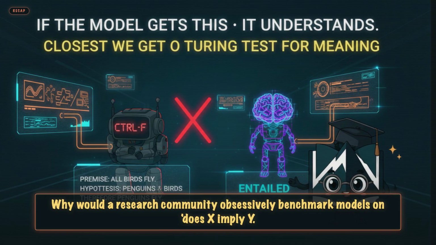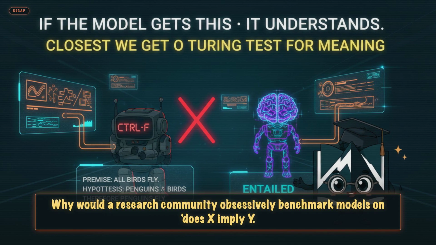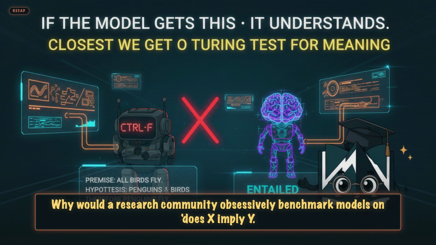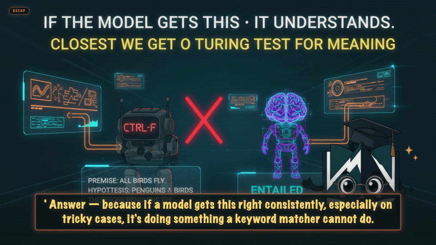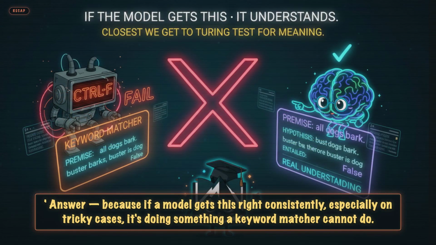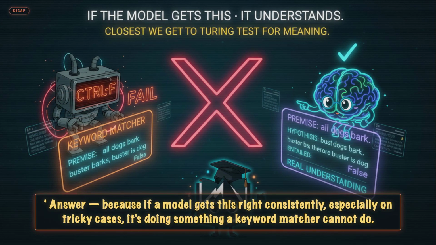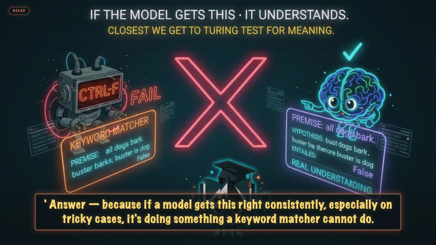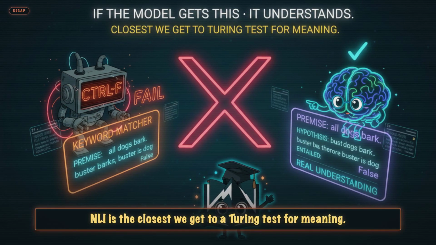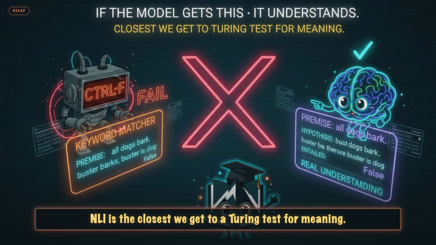Today's puzzle. Why would a research community obsessively benchmark models on does X imply Y? Answer. Because if a model gets this right consistently, especially on tricky cases, it's doing something a keyword matcher cannot do. NLI is the closest we get to a Turing test for meaning.